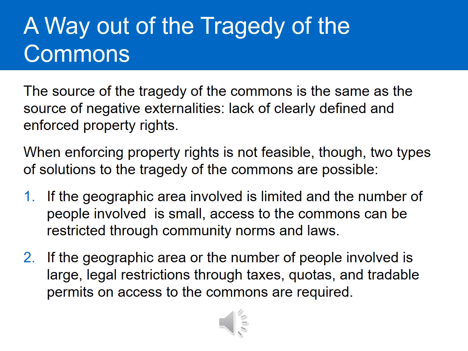But that's not possible everywhere. So the second solution is if the geographic area or the number of people involved is large. Again, remember from Coasian bargaining, if there's a lot of people, then it'll make transaction costs extremely high and very difficult to sort out these problems. Then they can use legal restrictions through taxes, quotas, and tradable permits on access to the commons.